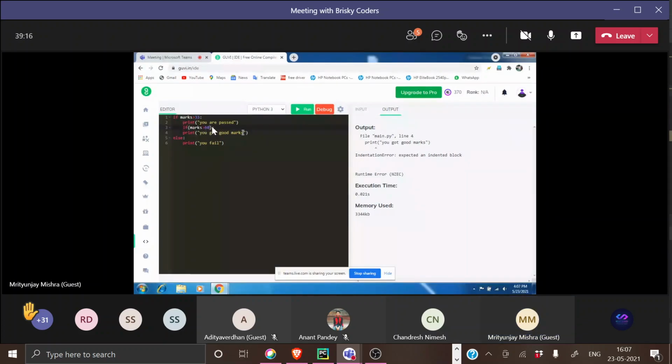After this if marks is greater than 60, after the condition, just give an enter. Start your next print statement from this point. You got good marks.